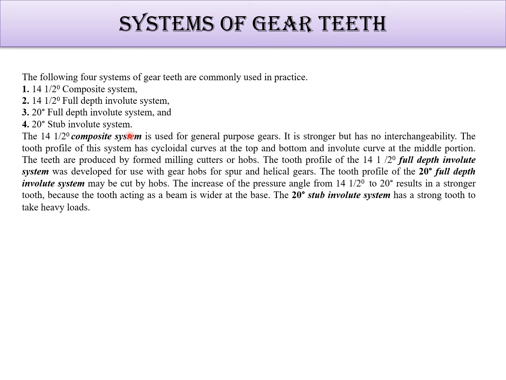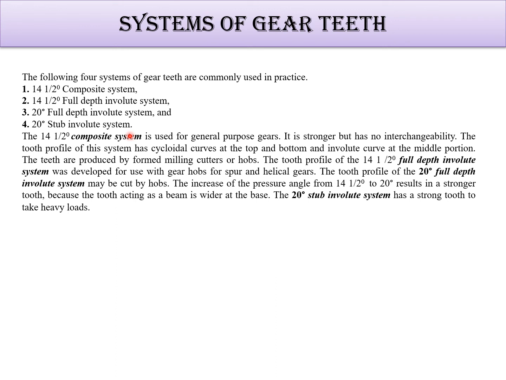It is stronger but has no interchangeability. That means you will need these types of gears only, and you are not able to use other types of gears with it. The tooth profile of this system has cycloidal curves at the top and bottom and an involute curve at the middle portion. So these gears are a very special type, and that's why interchangeability cannot happen. The teeth are produced by milling cutters or hobs.